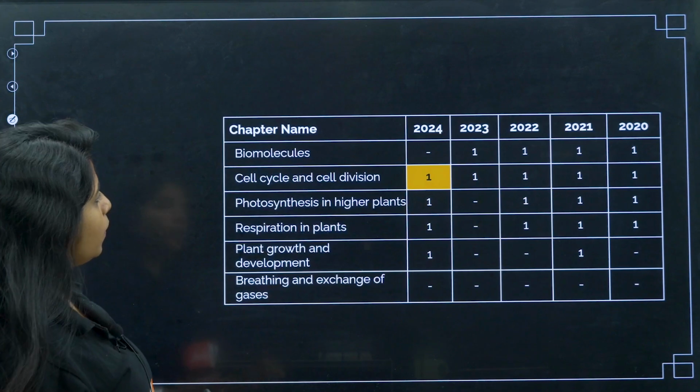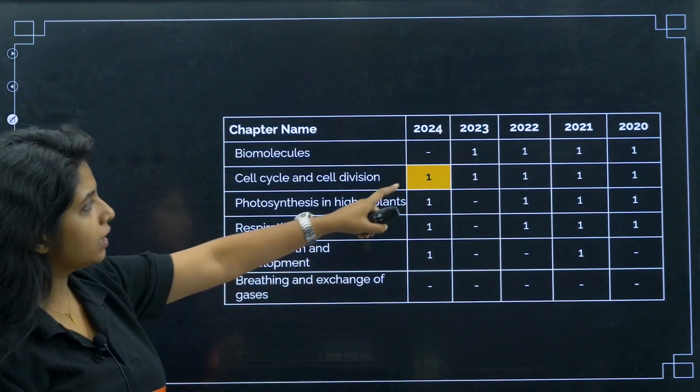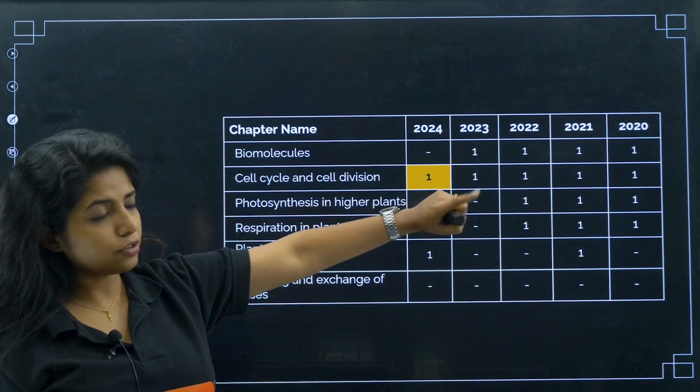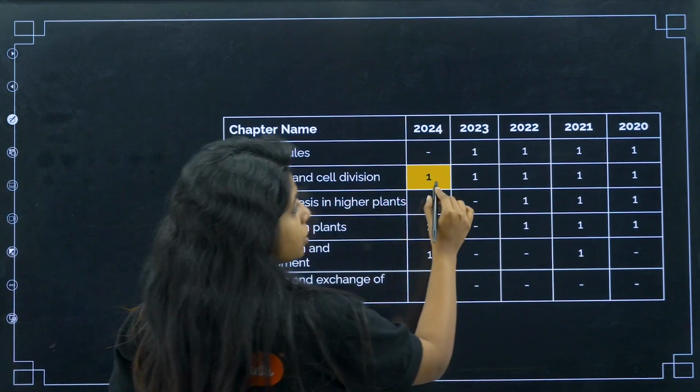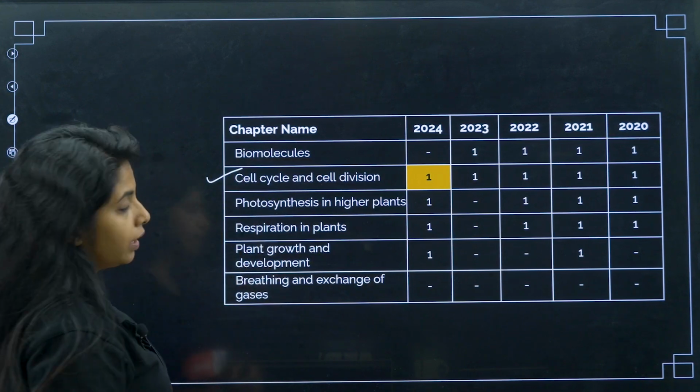Cool. Now, going ahead with the next set of chapters, you have biomolecules and things like that. Again, it has skipped the previous year. The rest of the years it was there. Cell cycle and cell division was there for all the years. So it is important.